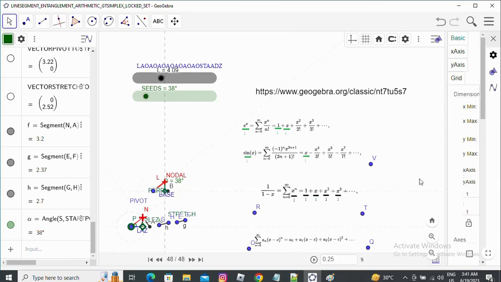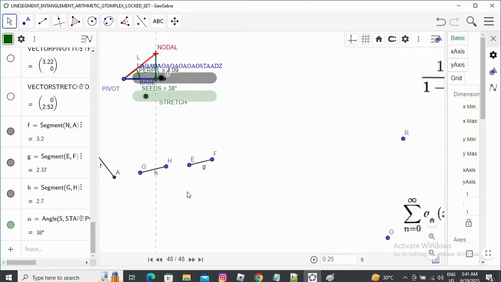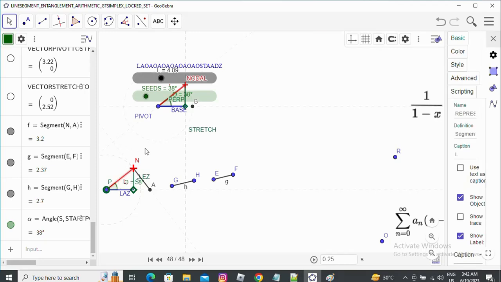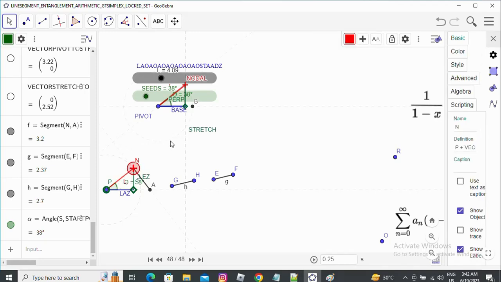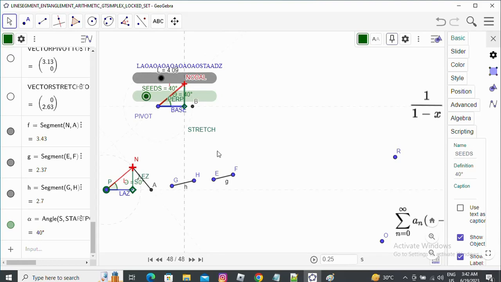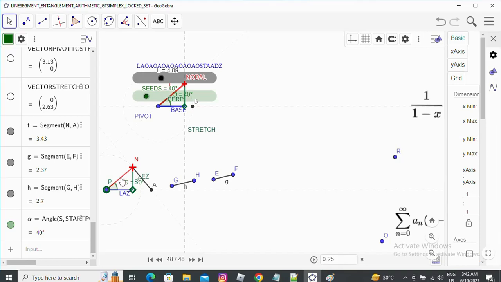In our previous few videos we have already demonstrated how Gtsimplex look, and how the Gtsimplex are constructed from a given line segment. Suppose one given line segment L is there, and when it changes, the whole story changes. All geometrically connected line segments also change. So for every geometrically connected line segments, we can say that these are entangled line segments.